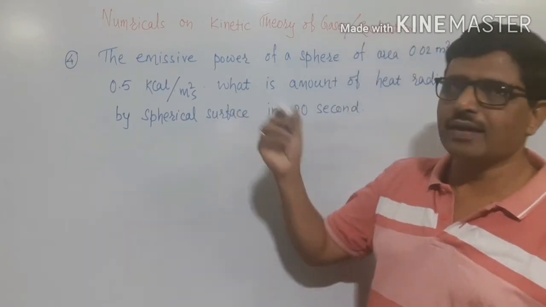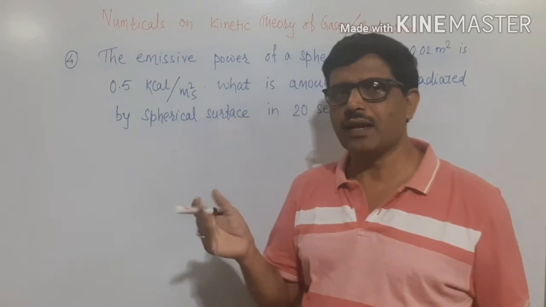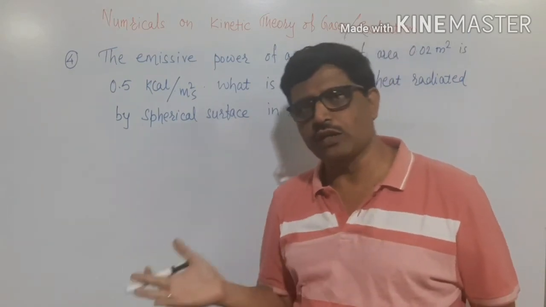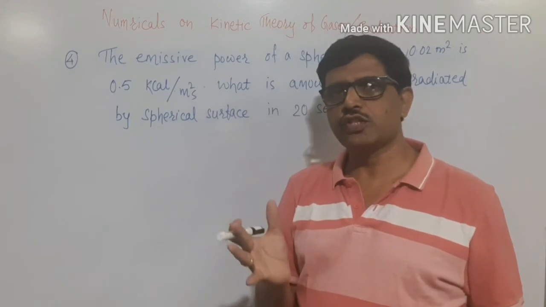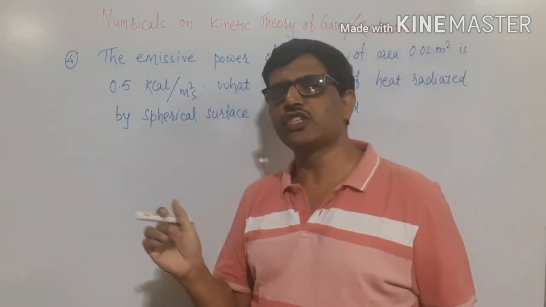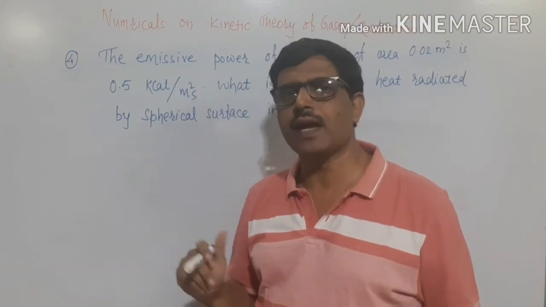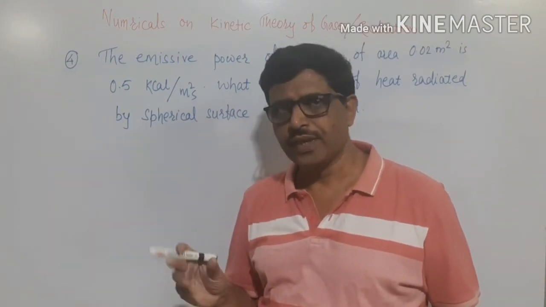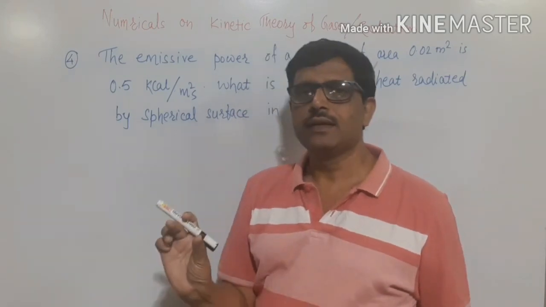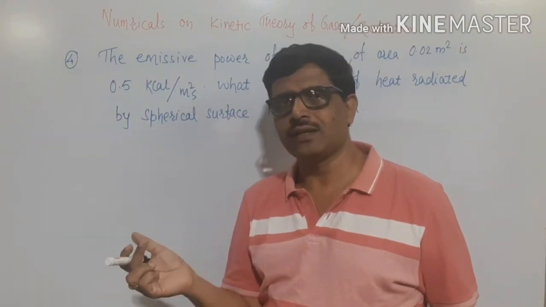But here it is given in kilocalorie, and you can convert joule to kilocalorie and kilocalorie to joule by a simple formula, W by H is equal to J, where J is the mechanical equivalent of heat. The work unit in joule divided by the heat unit in calorie or kilocalorie.